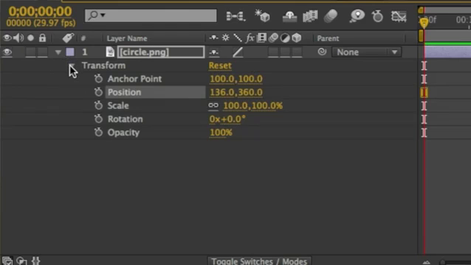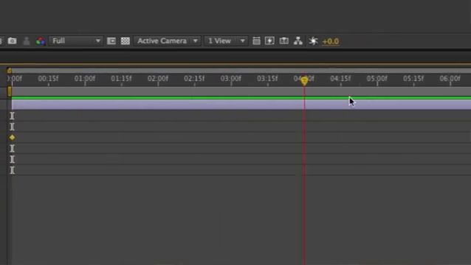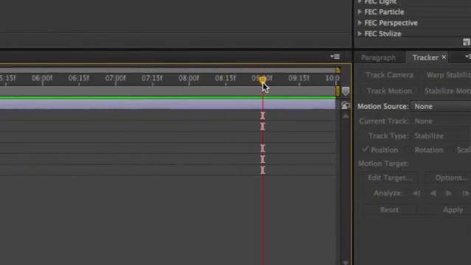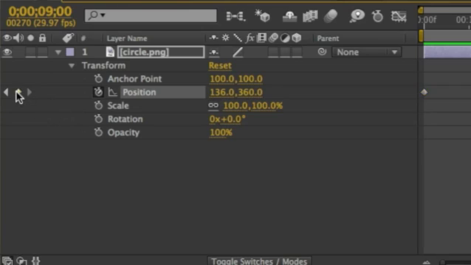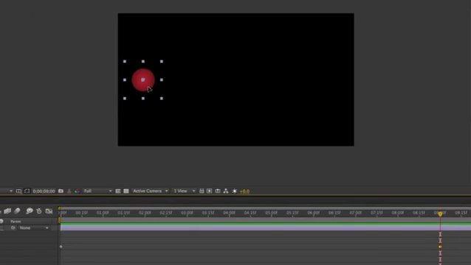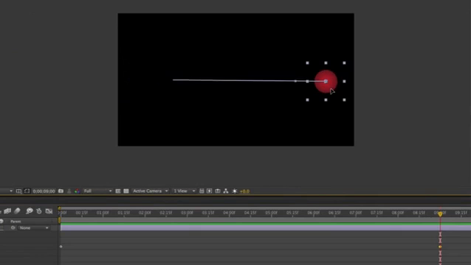So I'm going to go ahead and place a keyframe for the position property at the beginning of the timeline. Then I'm going to move the time indicator towards the right to add some time. I'm going to go ahead and add another keyframe to the position property. At that point, leaving the time indicator on the last keyframe, I'm going to move the object to the other side of the composition. This creates an animation, and you'll notice once it creates the animation, you'll see a path.